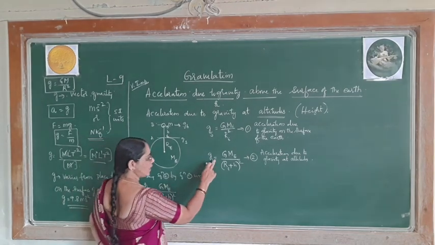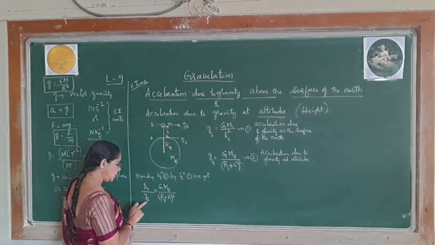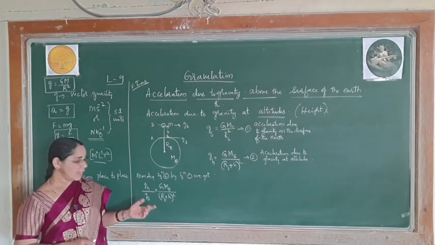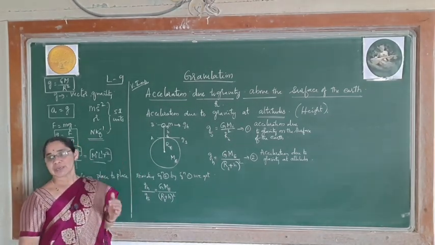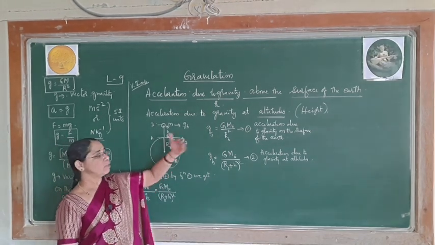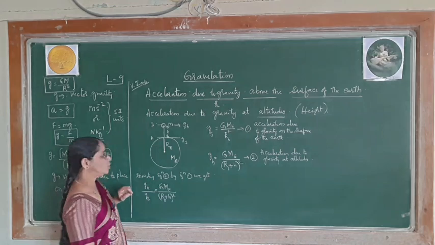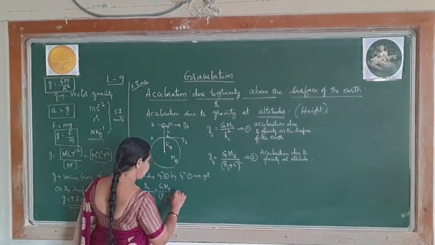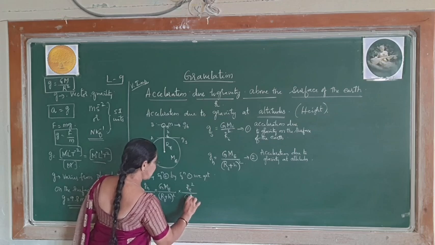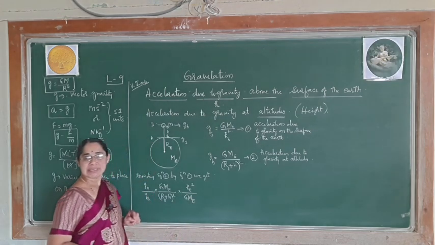Now I have to write Gs, which is in the denominator. So as and when I divide, I can just reverse it and write. Hope you know this from school days. When you divide the things, you can reverse it and directly write. So directly I will write it now. Therefore, Re square divided by GMe.